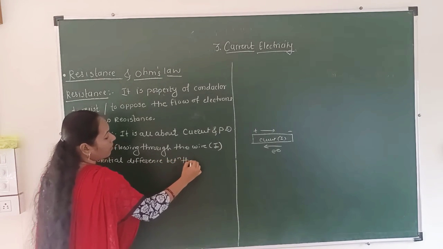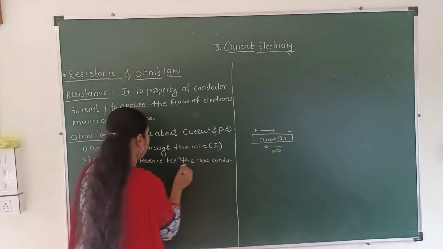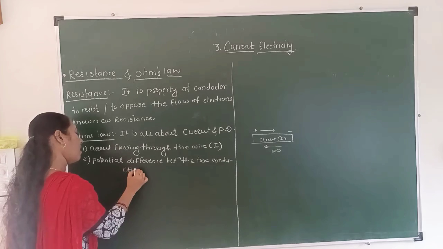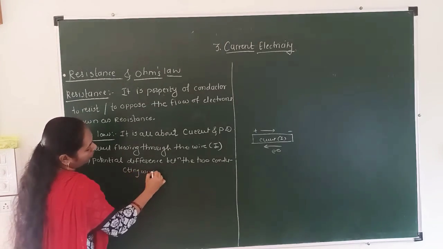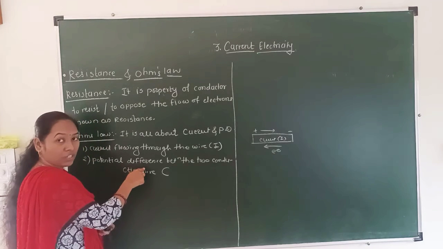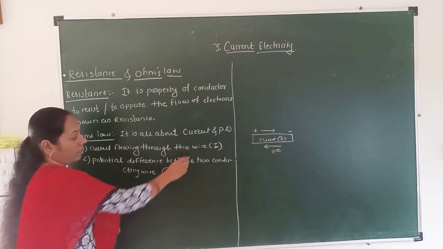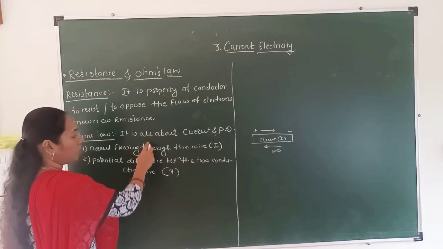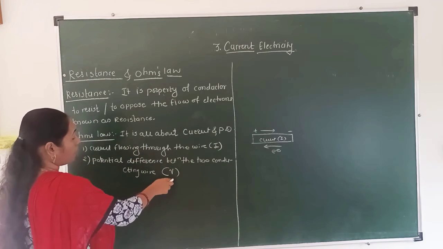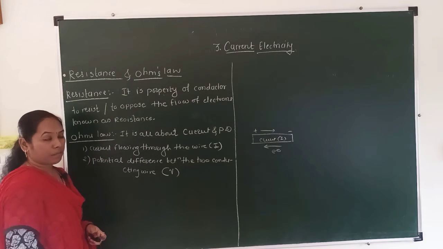The unit of potential difference is V. The relation between these two was shown by the scientist George Simon Ohm.